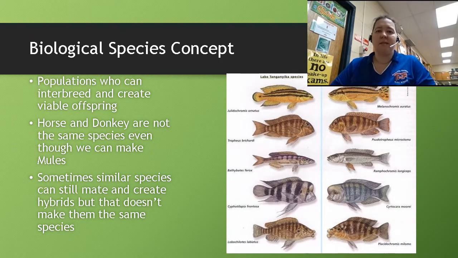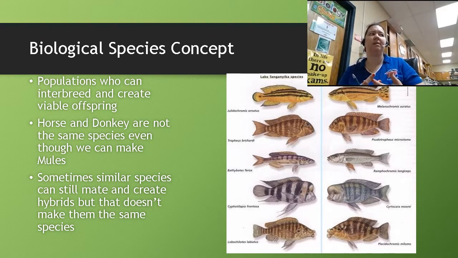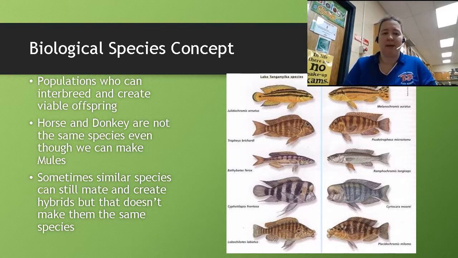First of all, what does it mean to be a species? The most widely accepted definition of a species is called the biological species concept: populations that can interbreed and create viable offspring. That means you can have a baby with somebody and then that baby can have a baby with somebody. So it basically means that you have to be able to become grandparents.